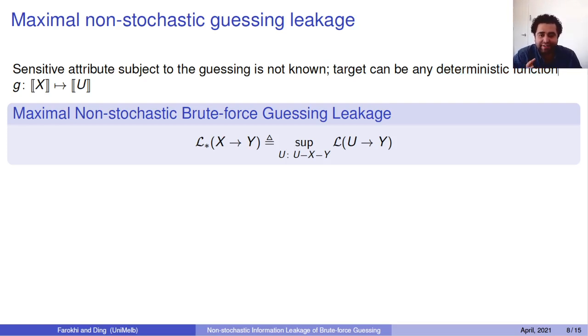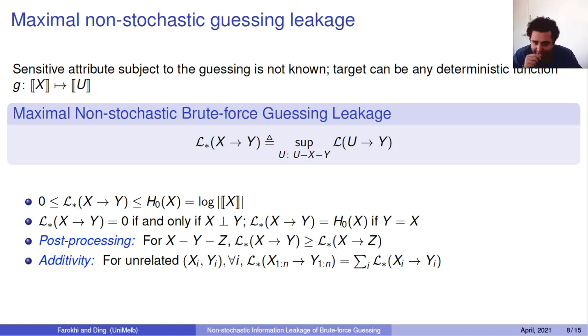The only thing that we know is that we want to compute the worst case leakage. So say for every possible u, u, x, and y construct a Markov chain. So knowing x, the u and y are unrelated. We construct this leakage from u to y, and then take a supremum over the u's, and that will give me the most amount of information leaked for these u's, not knowing what u is. So I'll look at the most sensitive case.